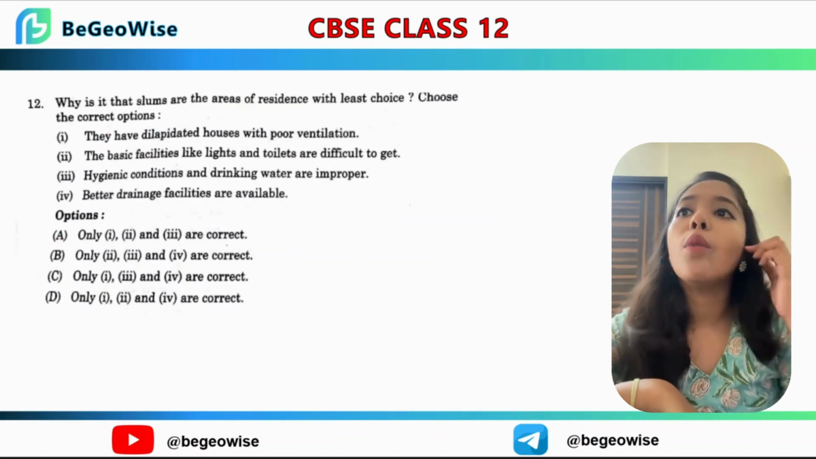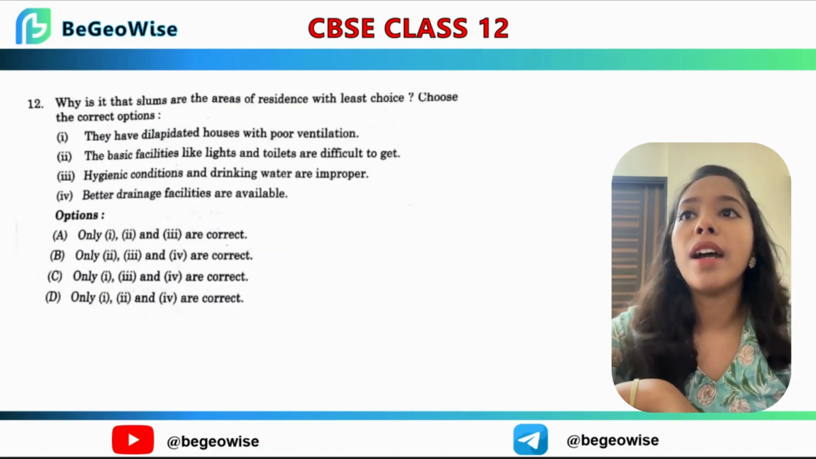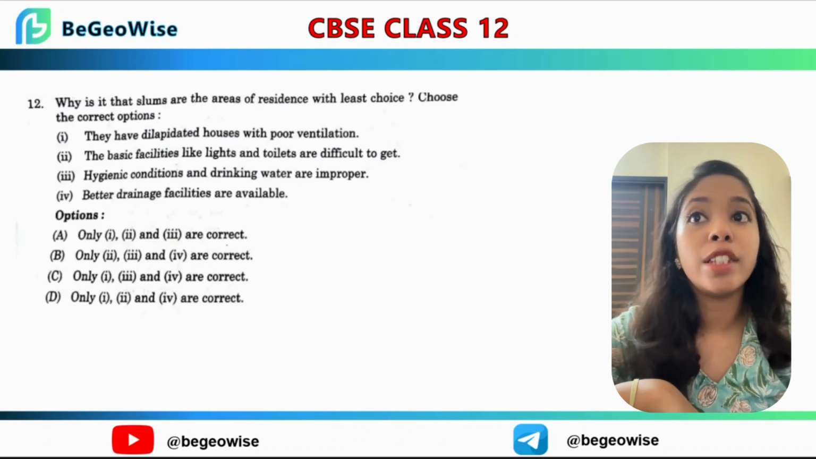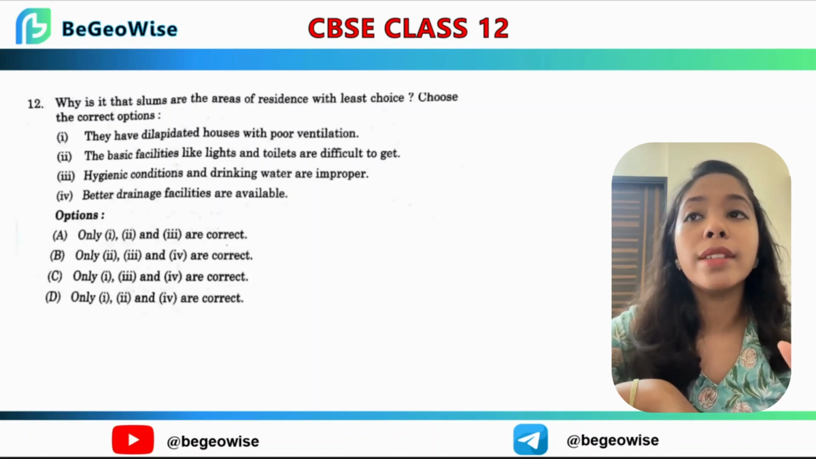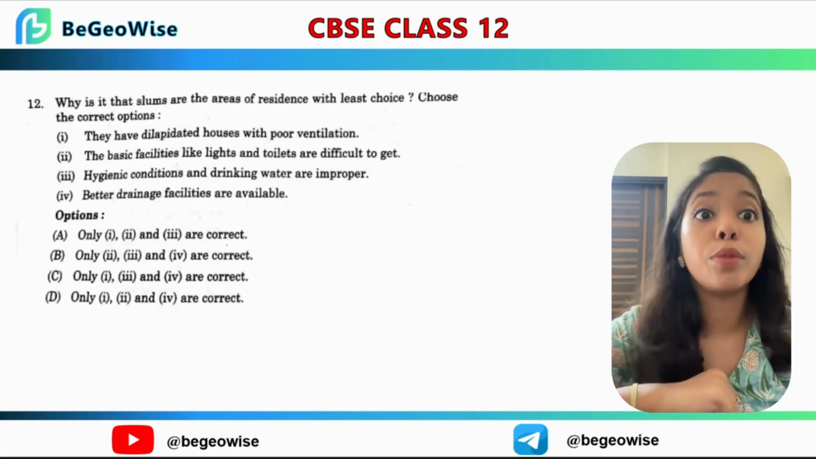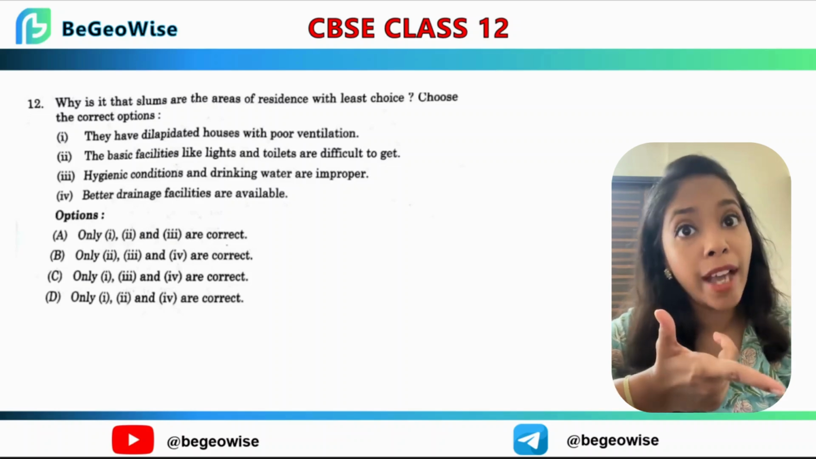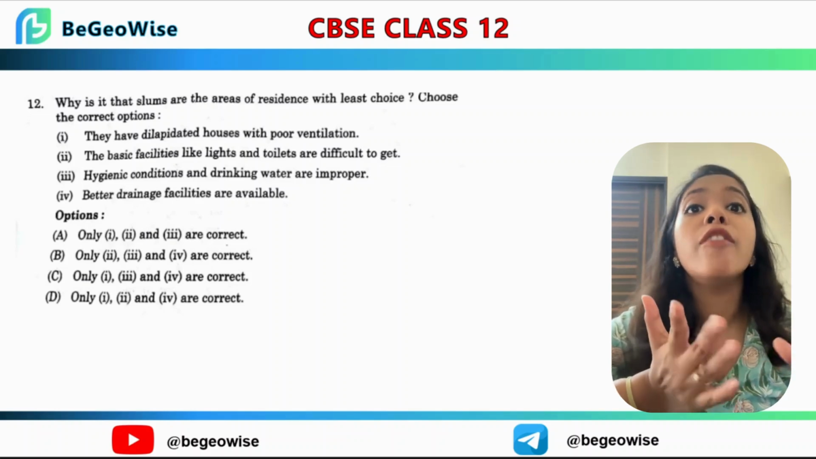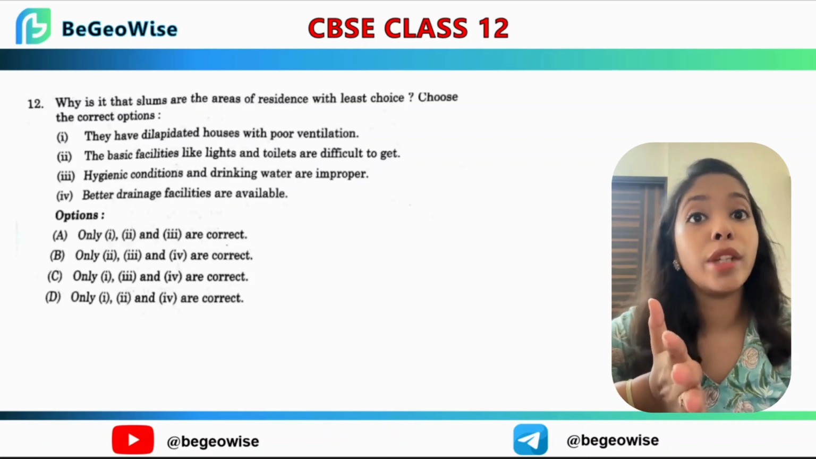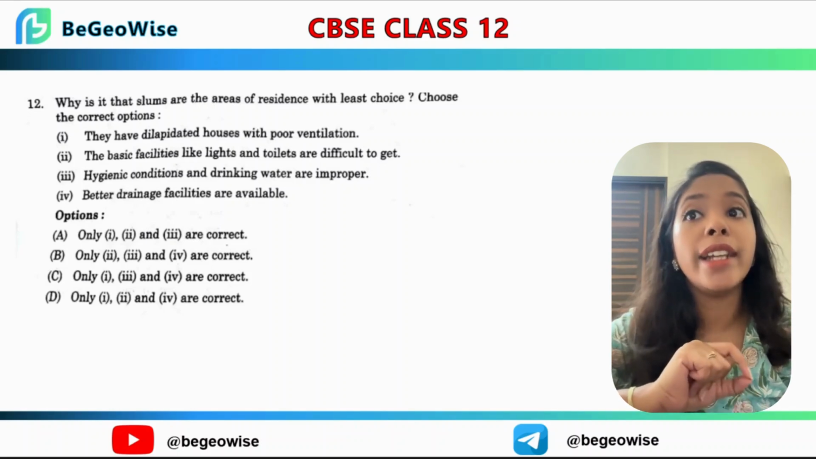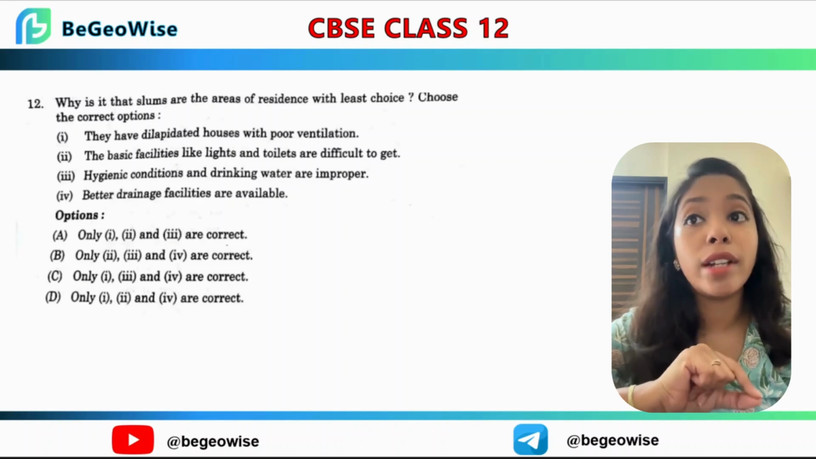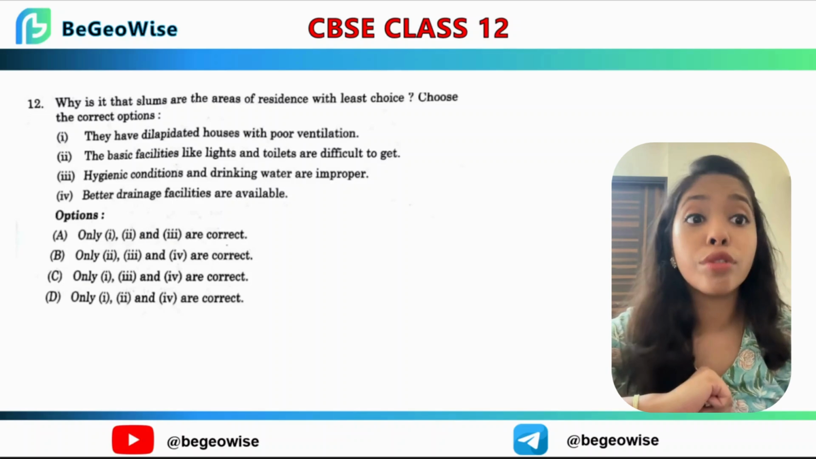Now, why is it that the slums are areas of residence with least choice? Choose the correct option. Very simple and easy to answer. They have dilapidated houses with poor ventilation, which is a fact. You can always look and see. Observation is the key to knowing the answer at times. Now the basic facilities like light, water and toilets are difficult to get, which is also true. Slums do lack basic infrastructure.